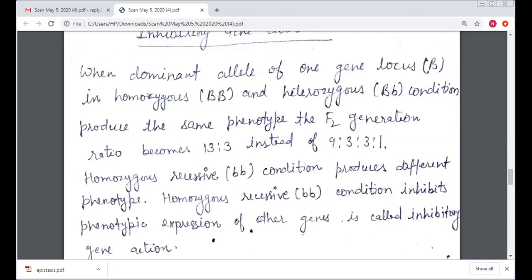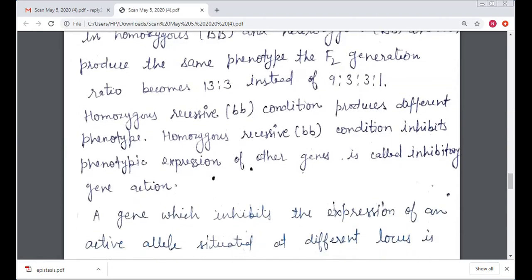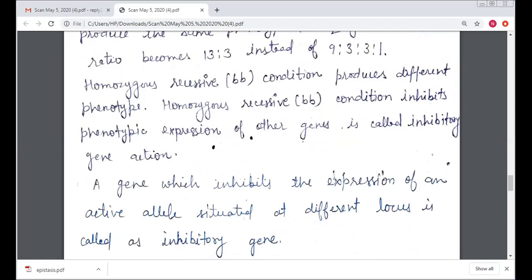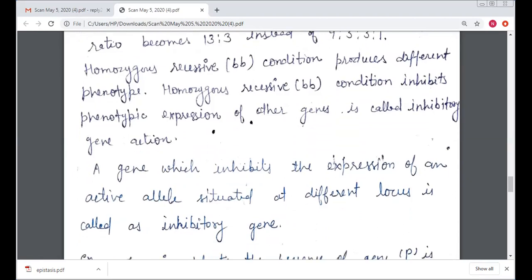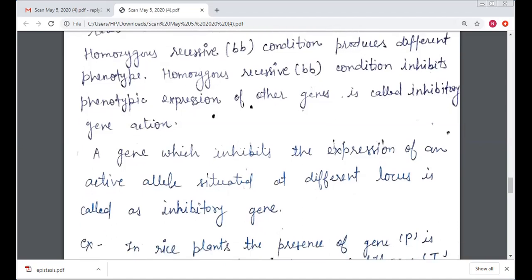So here the homozygous recessive, that is the small b condition, produces a different phenotype, and the homozygous recessive small b condition inhibits the phenotypic expression of another gene. This is called inhibitory gene action. The gene which inhibits the expression of an active allele situated at a different locus is called an inhibitory gene.